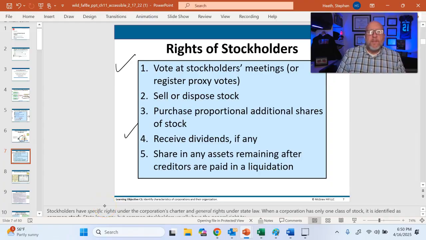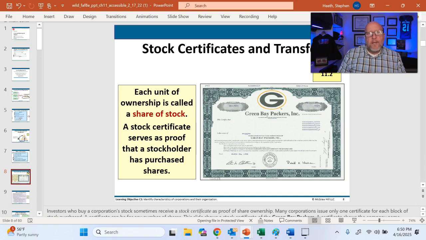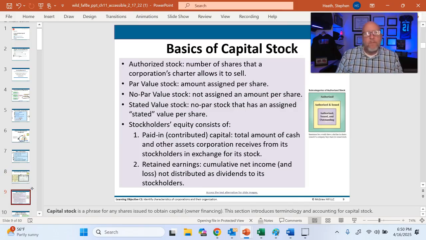I could receive dividends, and if the company fails, I could potentially participate in the liquidation of any remaining assets. That's a stock certificate. If I buy a stock, this will be the receipt of what I own. Interesting, but not really important.